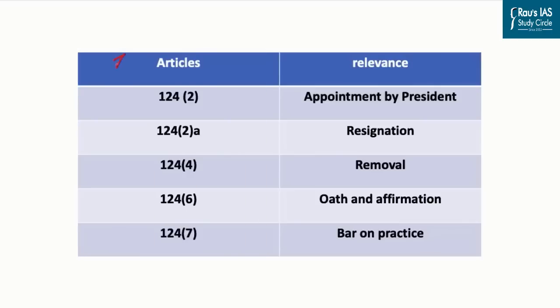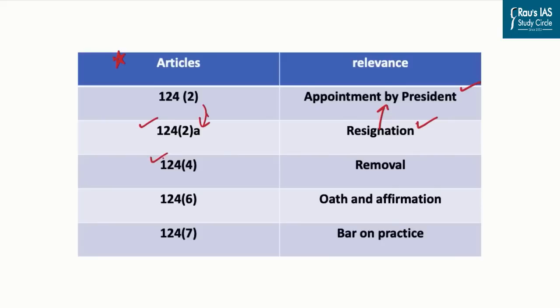These are the important articles which are given in the Indian Constitution and are associated with the appointment of the Supreme Court judges. Article 124(2) says that every judge of a Supreme Court shall be appointed by the President by warrant under his hand and seal. Article 124(2)(a), which is a sub-part of the above article, says that a judge may, by writing under his hand, addressed to the President, resign his office. So, the resignation letter should go to the President directly without any executive or the judicial interference.